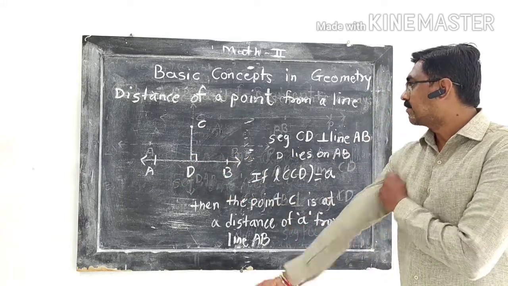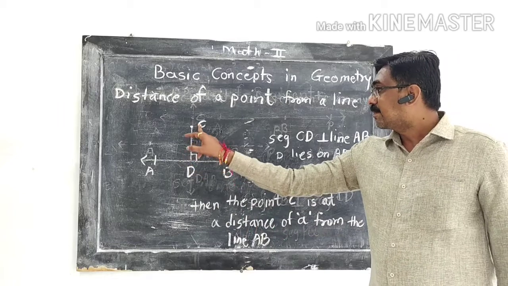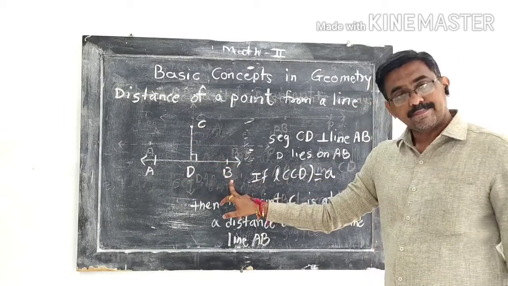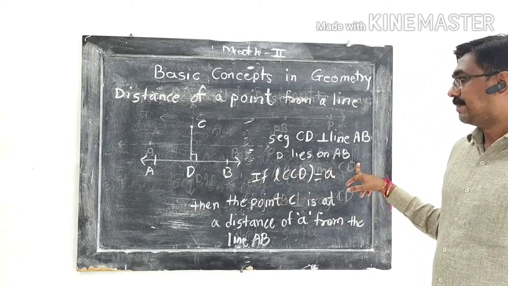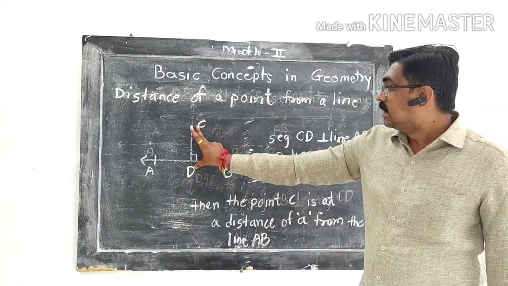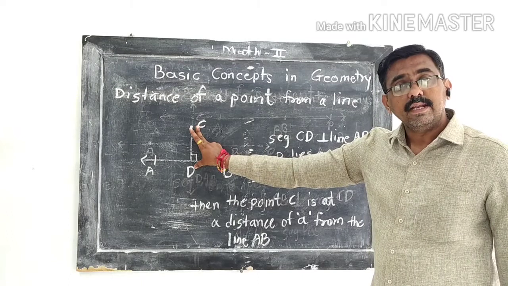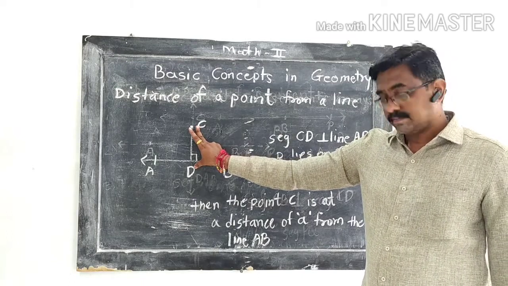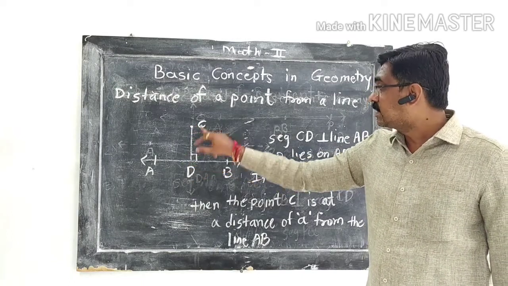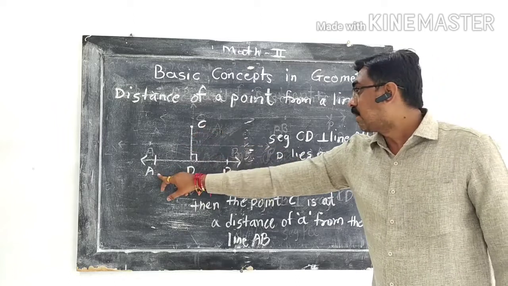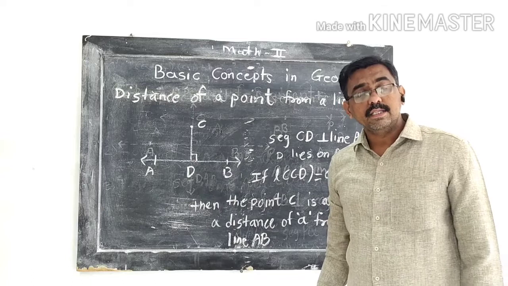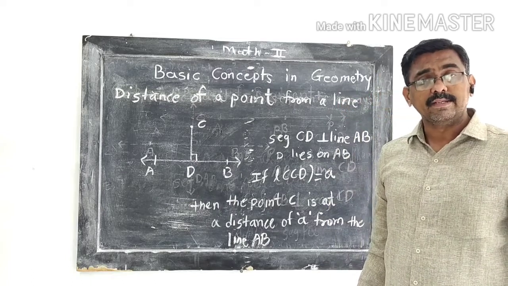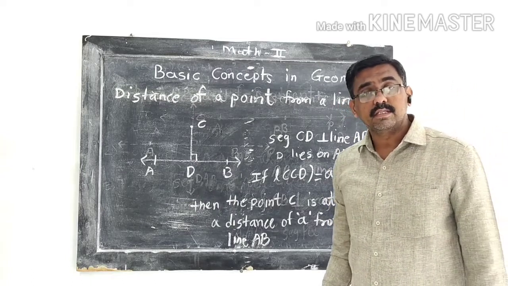Again, listen carefully. If segment CD is perpendicular to line AB and point D lies on AB, then the length of segment CD is the distance of point C from the line AB. So while taking the distance of a point from a line, we have to take the perpendicular distance.